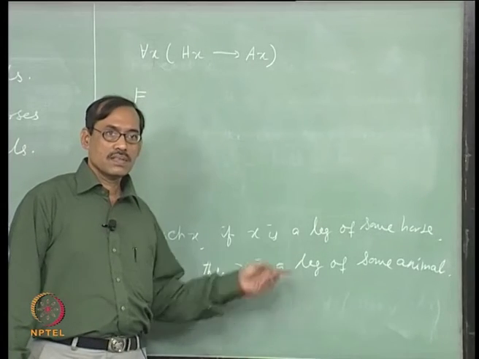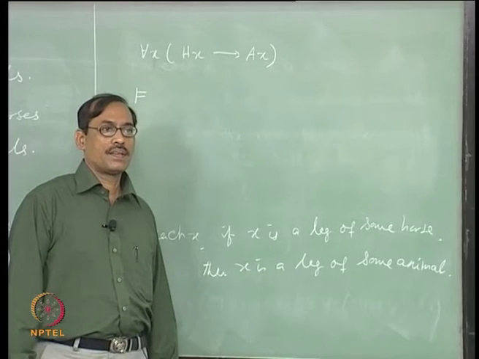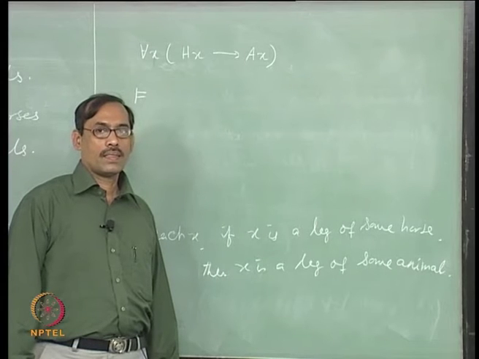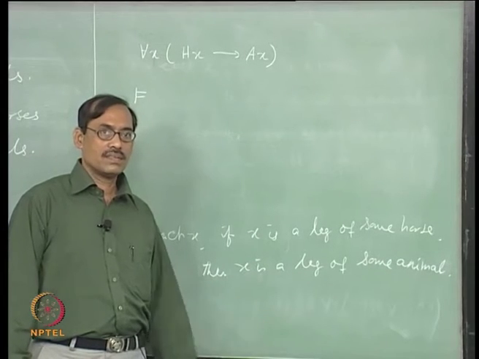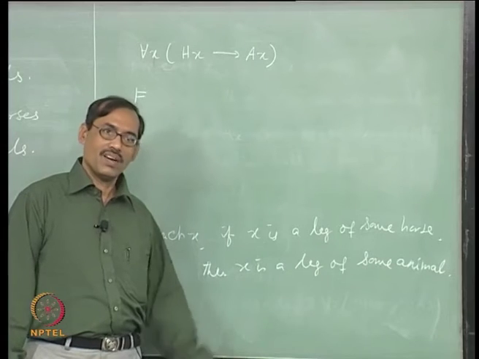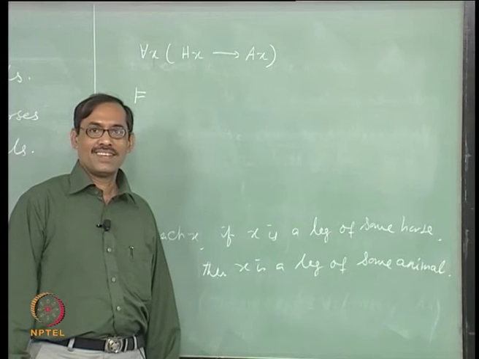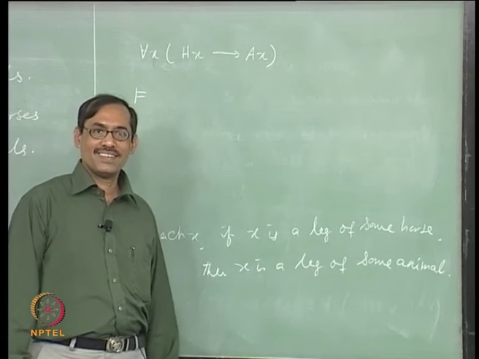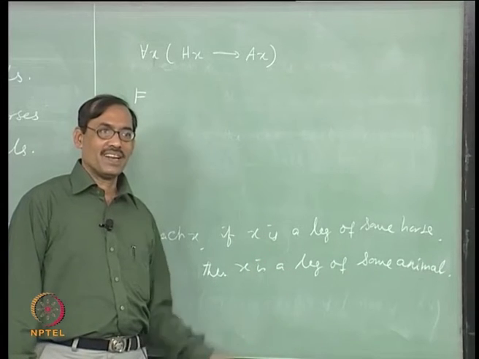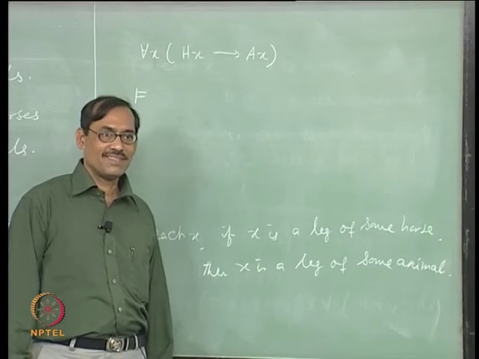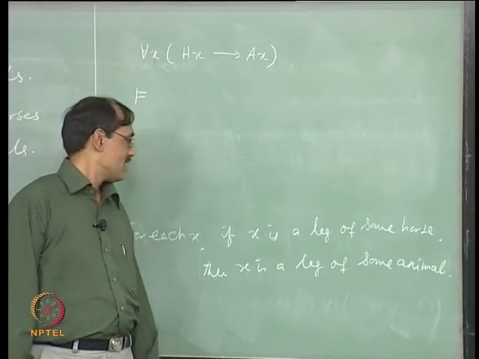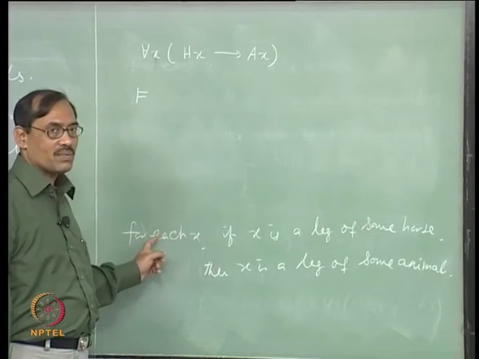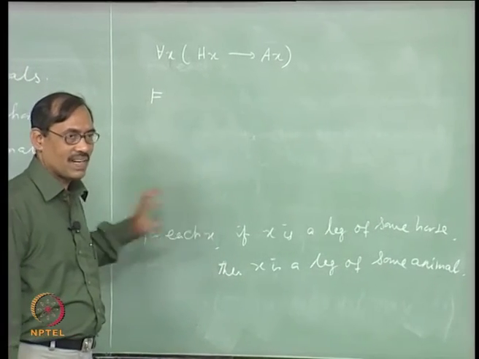All legs. Well, all legs of any horse you take, they are all legs of animals, some animal, okay. But it does not matter now, you can take also some, right. Now, how to write? For each x will come in the beginning anyway, now we forget that.